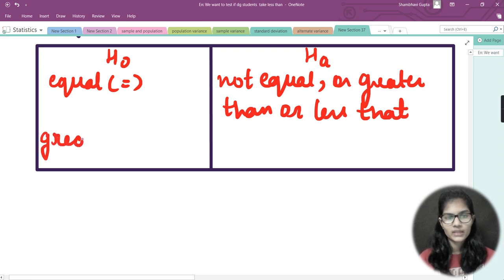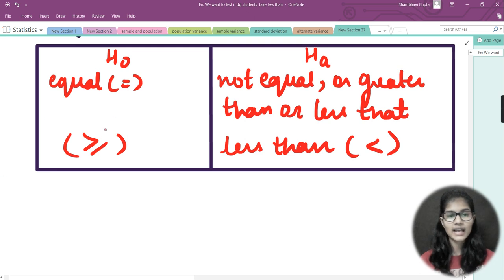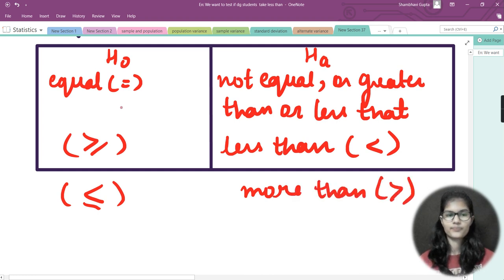Let me put out the symbol as well: greater than or equal to. So if this is the condition for H naught, then HA will be less than. And my third condition goes that if H naught is less than or equal to, then in that case my HA would be more than. It is like this, right?